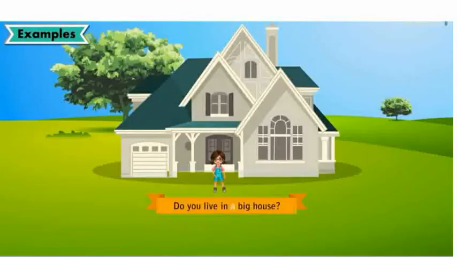Look, one more example. Do you live in a big house? Here we have used a. Do you know why? Because B is a consonant. Leaving A, E, I, O, U, the remaining English letters are consonants. B is a consonant. That's why we have used here the indefinite article a. Do you live in a big house?